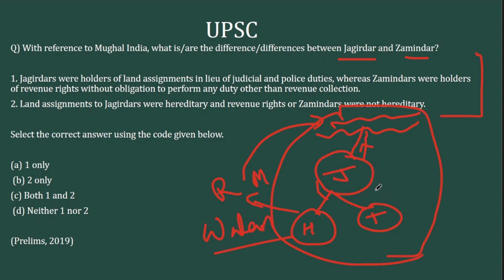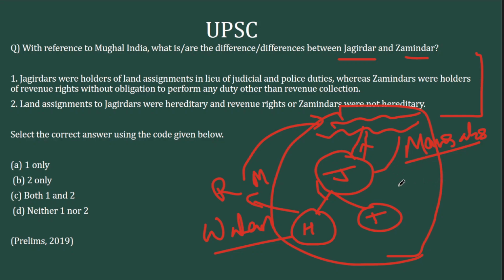And transferable Jagirs were given for other officials. So Jagirs are both hereditary as well as transferable. And people who were given Jagirs were called the Jagirdars. And these can be people who hold Mansabs as well. Mansab is a rank. The rank that people hold in the Mughal court.